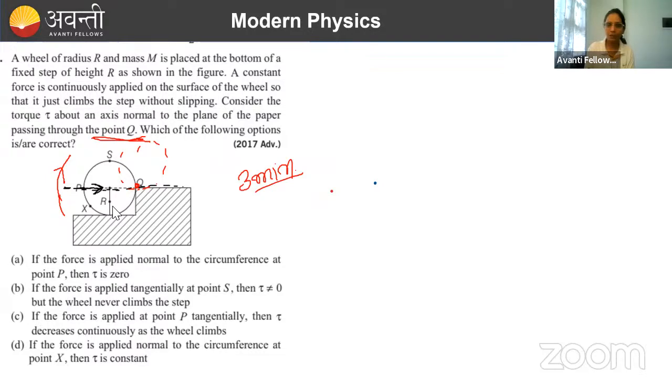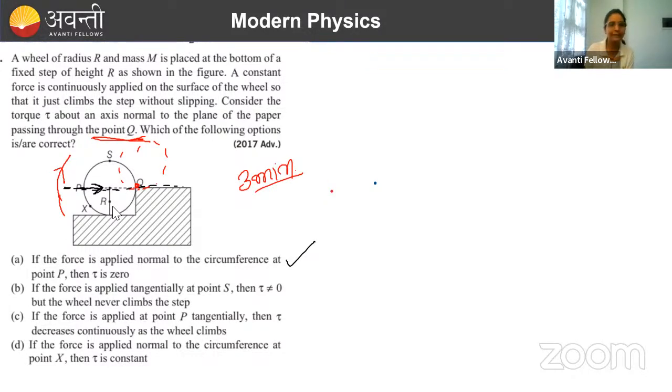Q. And Q is the point of rotation here. Done. So my force is passing through the axis of rotation. It means what? It means torque because of force acting normal to the circumference at point P will be what? 0. So first option is what? Correct. First option is what? Correct. Right?